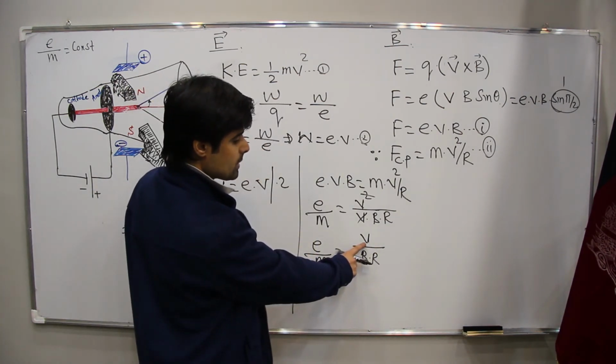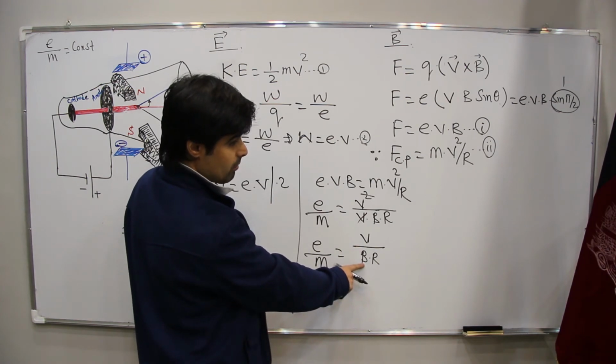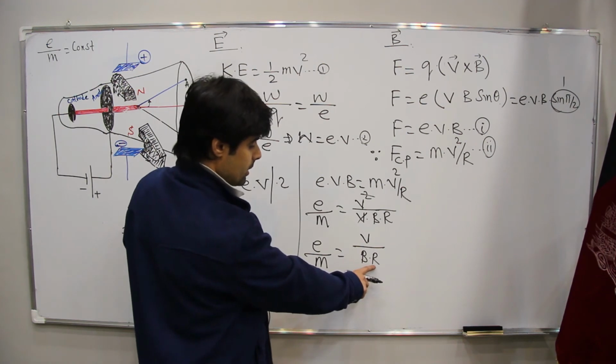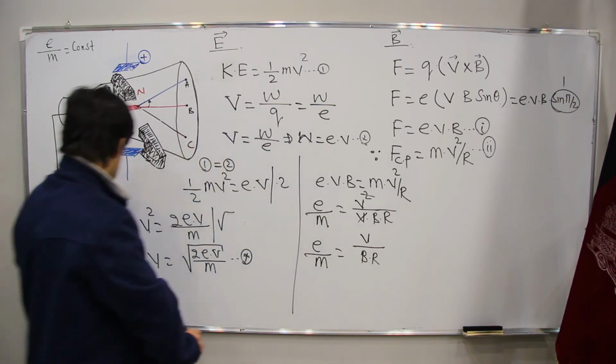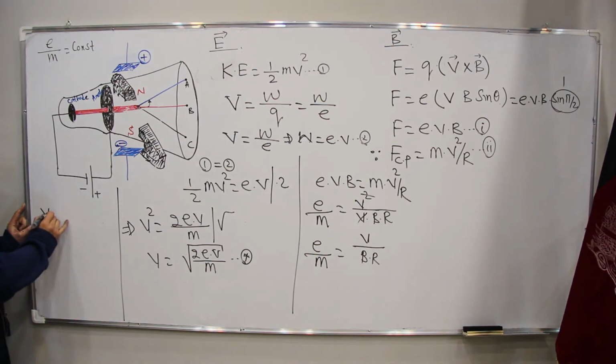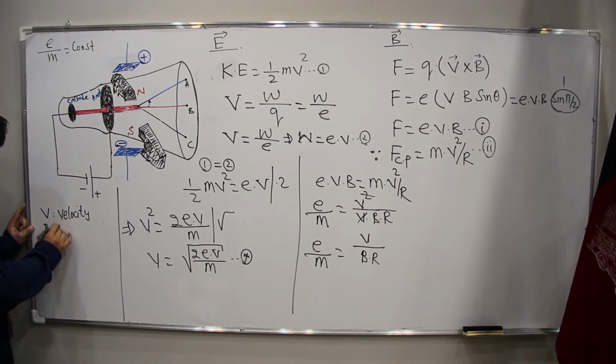What is this v? It's velocity. B is the magnetic field. R is the radius. V is velocity. B is magnetic field.